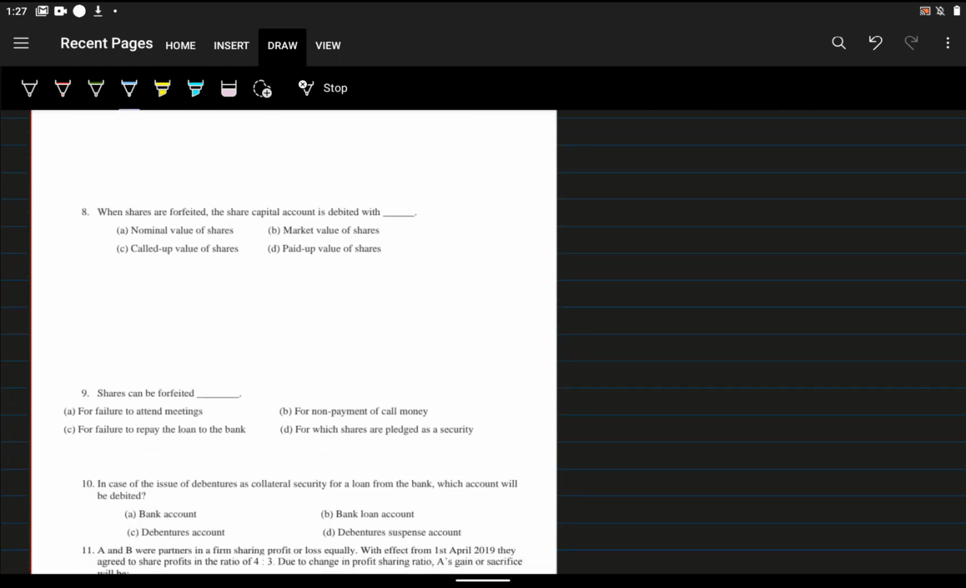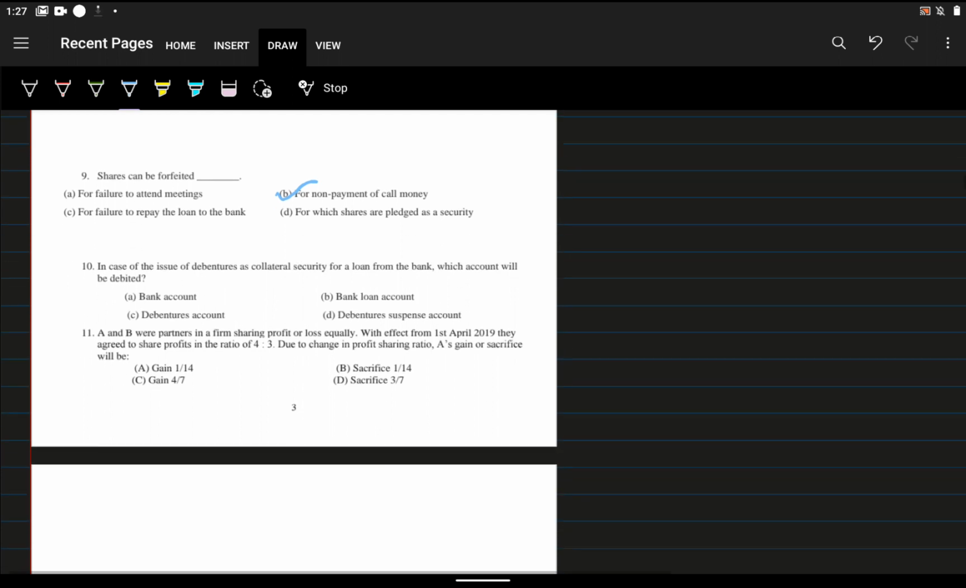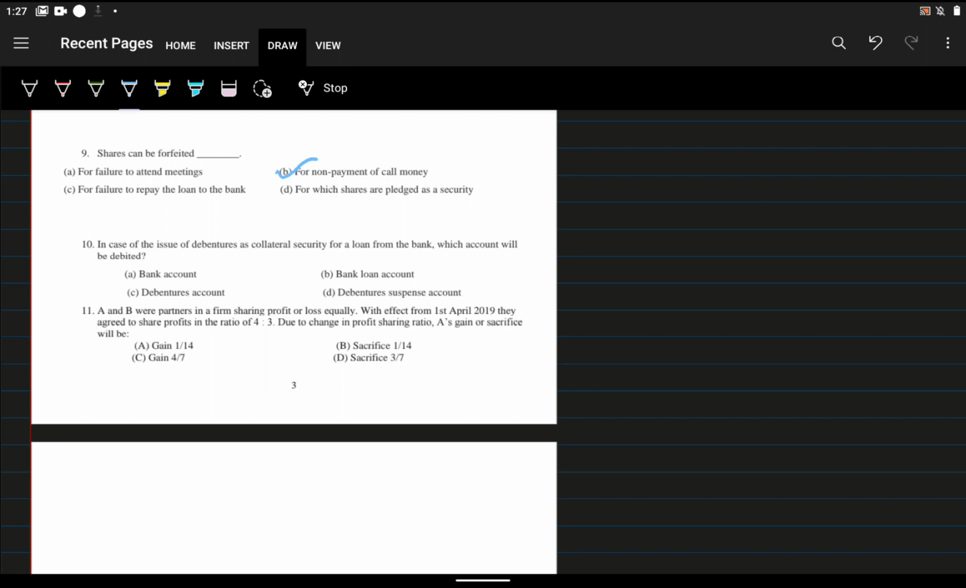Next question is the eighth one. When the shares are forfeited, the share capital account is debited with called up value of shares. Ninth one, shares can be forfeited. What is the option? For failure of attending the meeting, that is not an option. For non-payment of call money, that is the option.